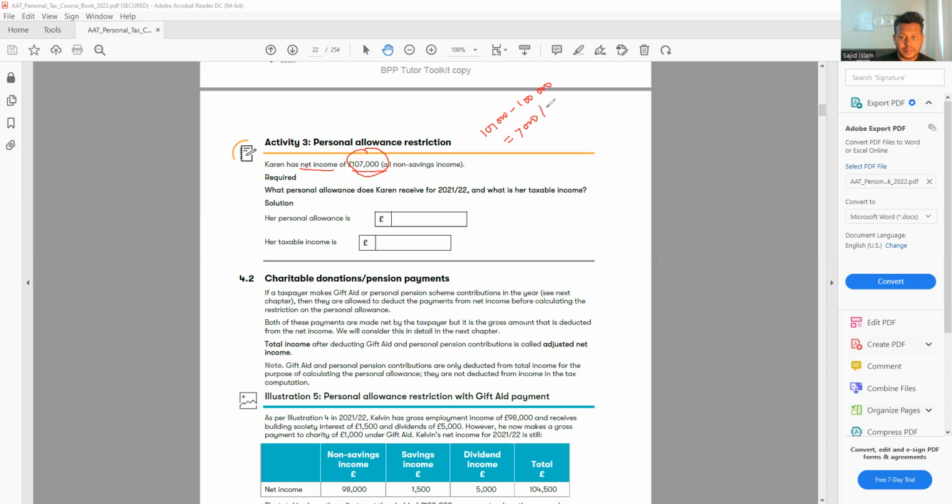Remember that, because the personal allowance will be reduced by half. For every £2 over the threshold of 100,000, the personal allowance will be reduced by £1. So the reduction is 3,500.